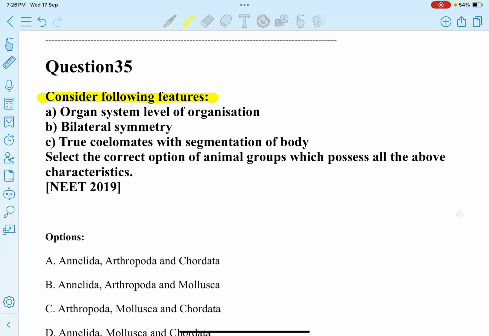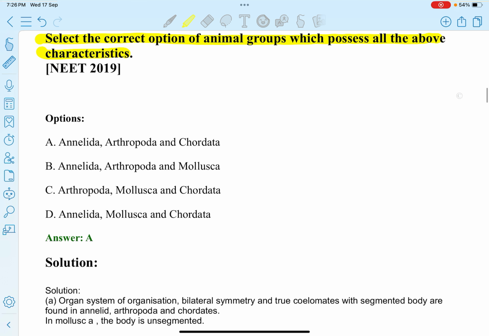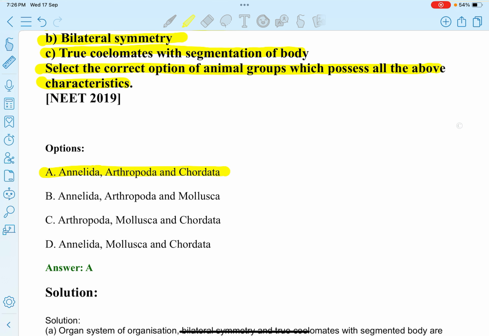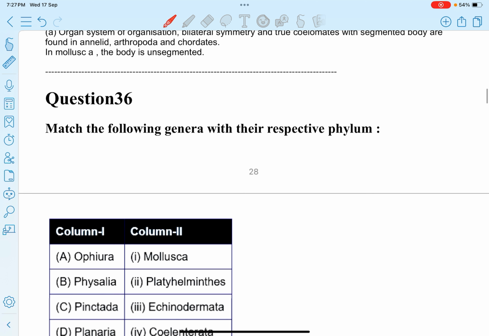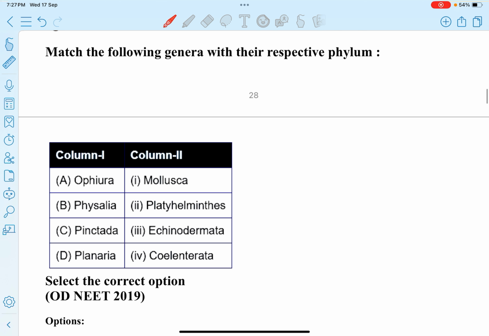Consider the following features: A. Organ system level organization. B. Bilateral symmetry. C. True coelomates with a segmented body. Select the correct option of animal group which possess all above characteristics. So, Annelida, Arthropoda, and Chordata possess all the above characteristics. So, option A.